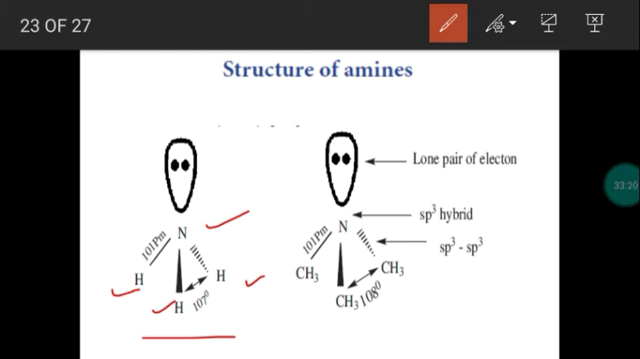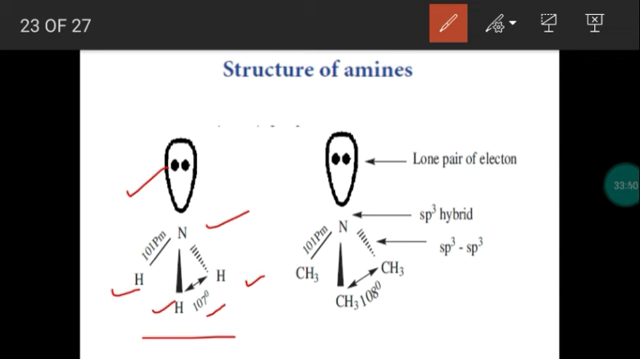For sp3 hybridization, the expected geometry is tetrahedral, but due to the presence of a lone pair of electrons in the sp3 hybridized orbital, ammonia gets a pyramidal shape. Then the expected bond angle is 109.5 degrees, but in ammonia the bond angle is 107 degrees. So this is mainly due to what? VSEPR, valence shell electron pair repulsion.